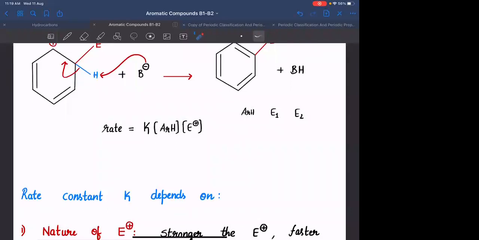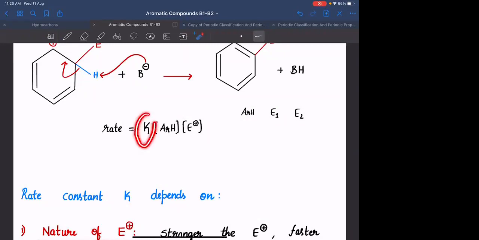What I'm doing is I'm having the expression rate equals to some rate constant into concentrations of the reacting species. In two different reactions, if I'm taking the concentration same, और जो rate अब किसके ऊपर depend होगा? It depends only on rate constant. और rate constant किसके ऊपर depend होगा? Can I say it will depend on electrophile? Because I'm taking the same aromatic species. Is that clear? Everyone, if you have any doubt, ask me.